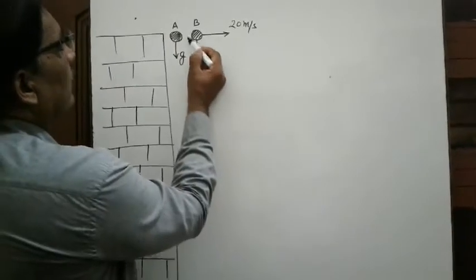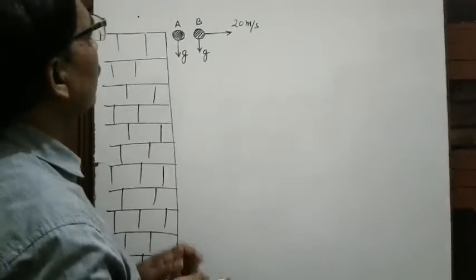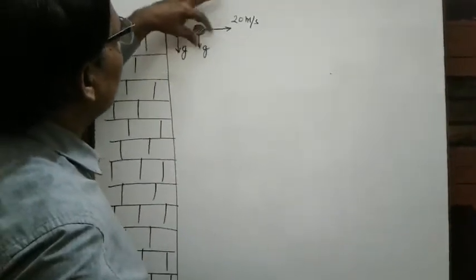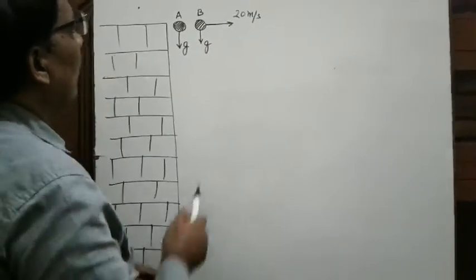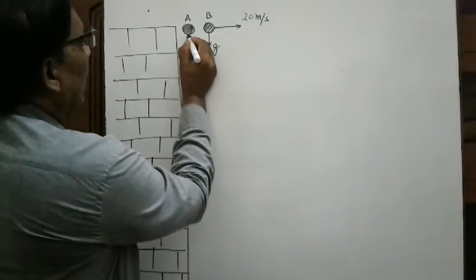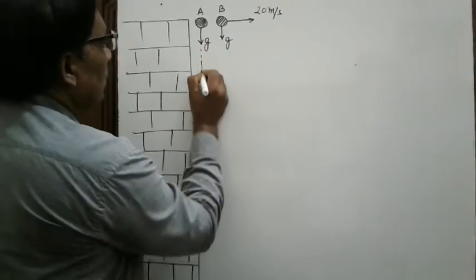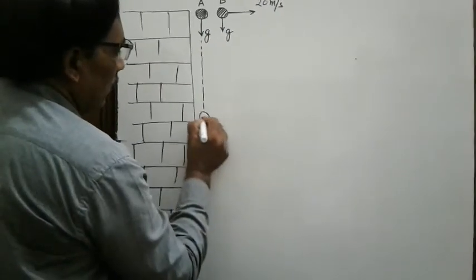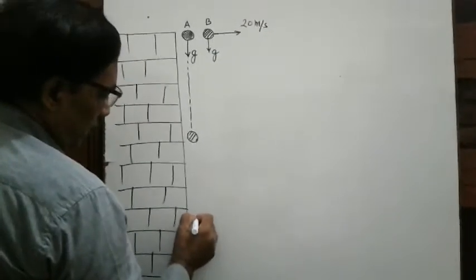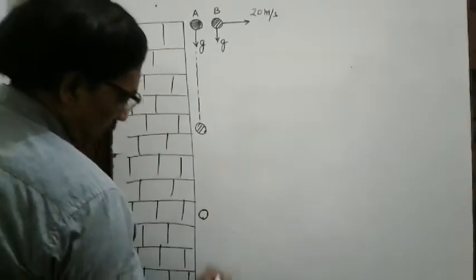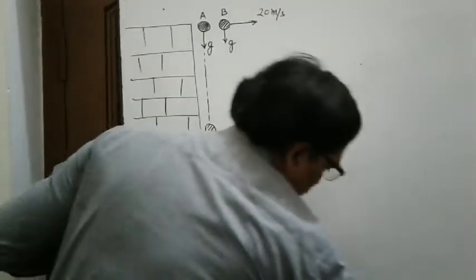And because of g, the vertical velocity will go on increasing. So this ball starts moving under the effect of gravity, and it has some initial velocity, 20 meter per second. When this ball arrives at this position, and then suppose it comes to this position, and finally it comes to the ground at this point.